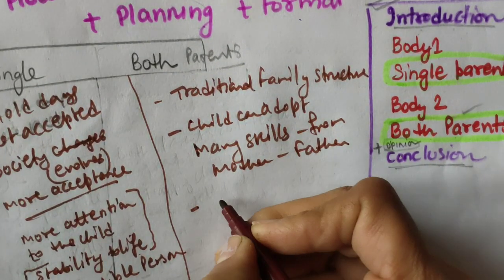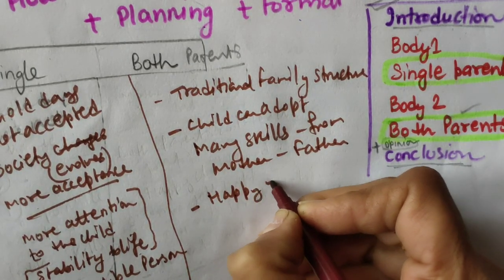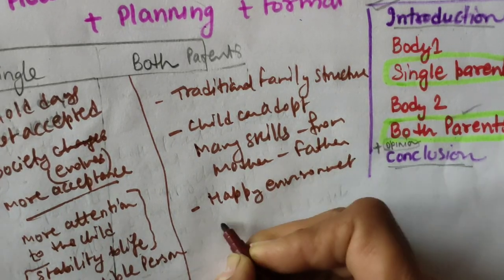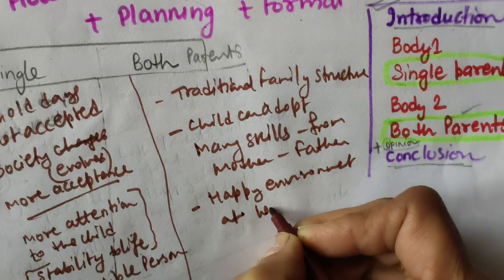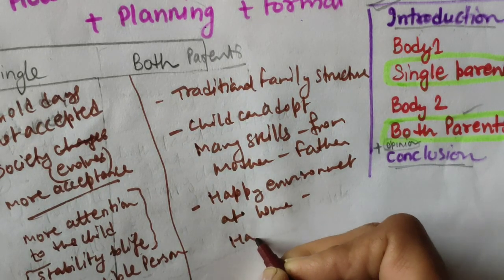And definitely when there is a happy environment at home, he will also be having a happy childhood.